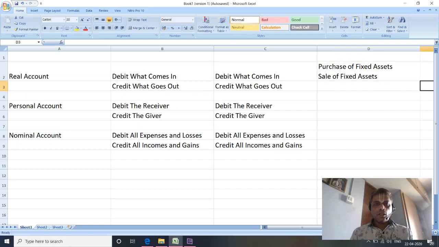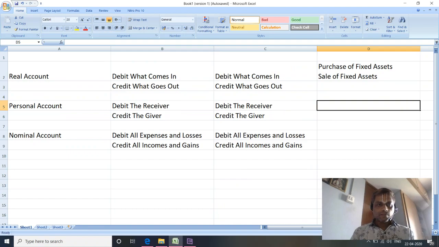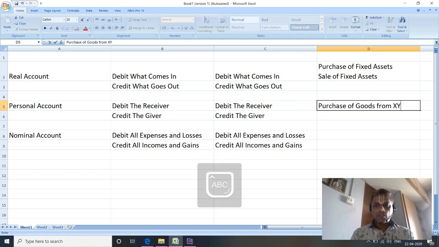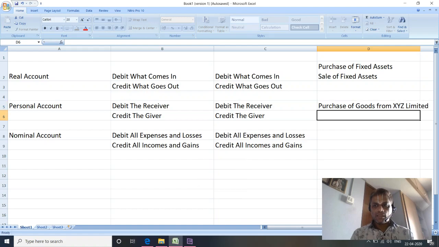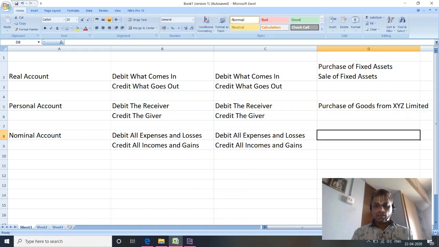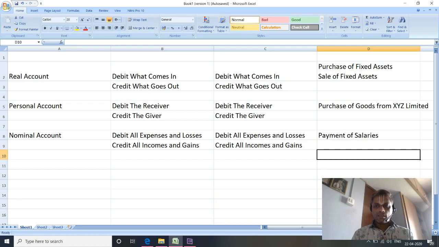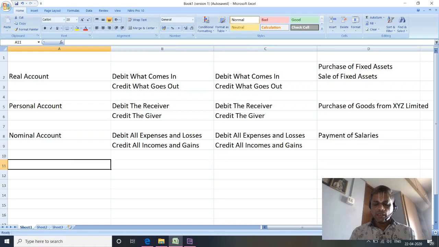Similarly, any transaction related to an individual, say purchase of goods from XYZ Limited, and payment of salaries. Let's take these examples and illustrate what these accounts actually represent.